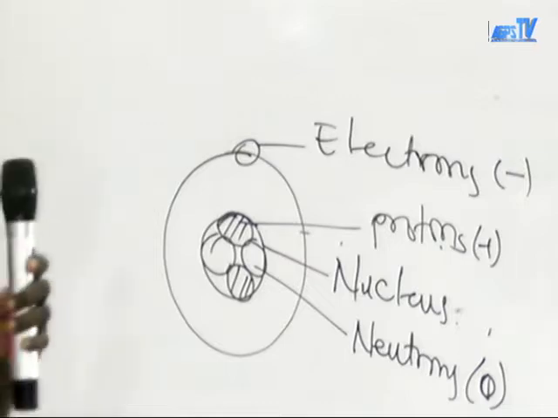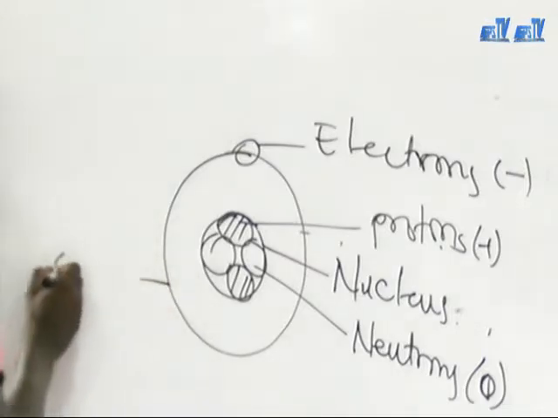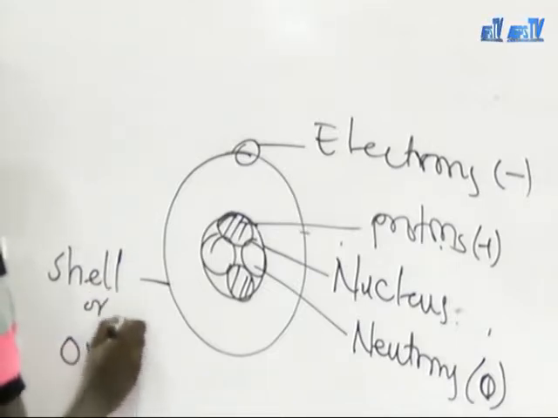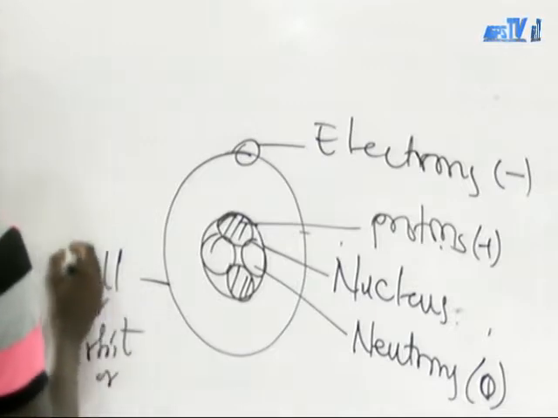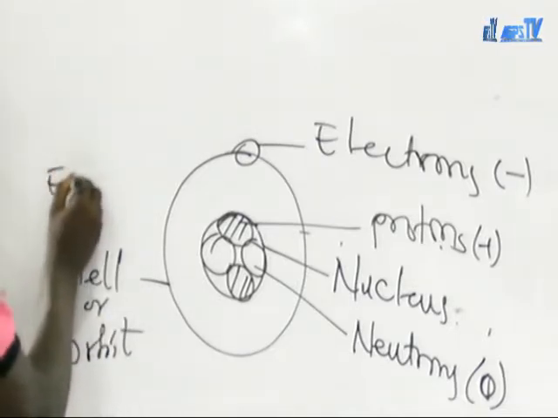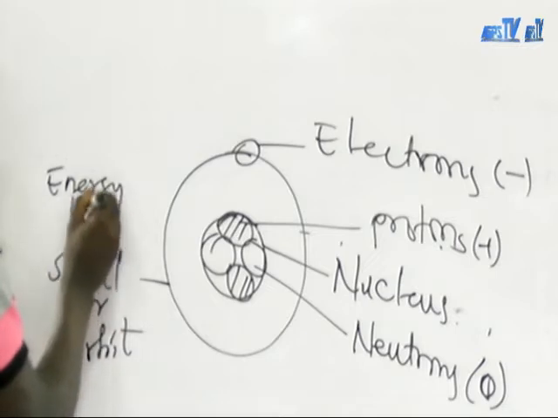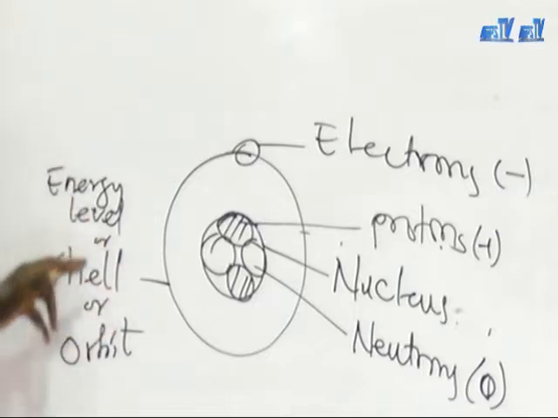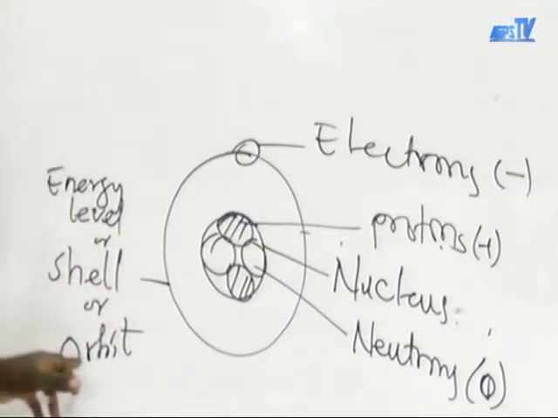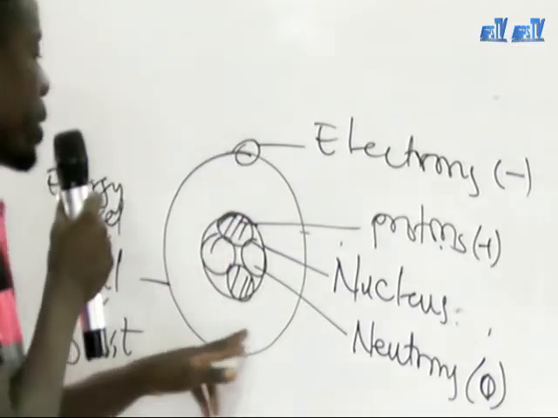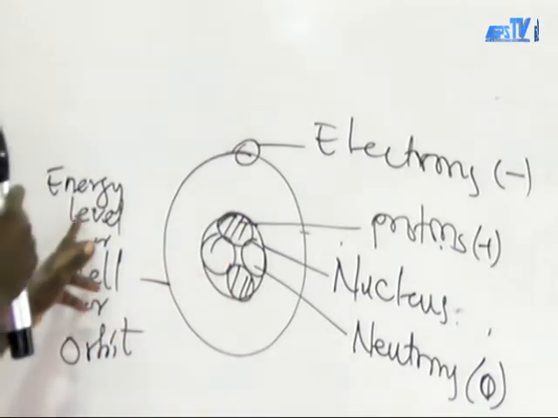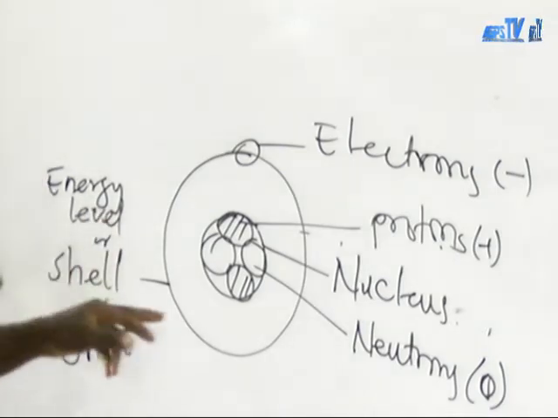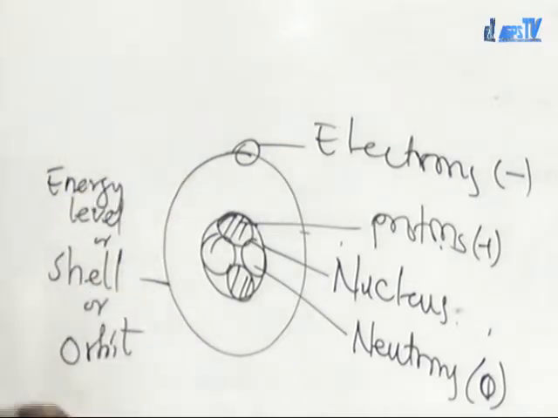Okay. So this one is known as shell or orbit or energy level. So we have energy level or shell or orbit. So the electron always moves around the shell or orbit or the energy level. Take note of them. It is very important. Okay. So the electron always moves around the nucleus of what? An atom.